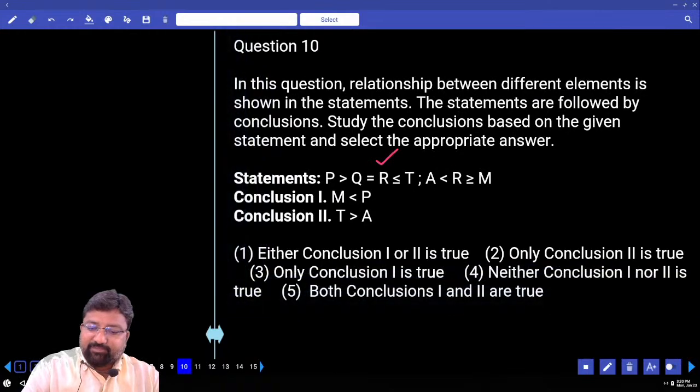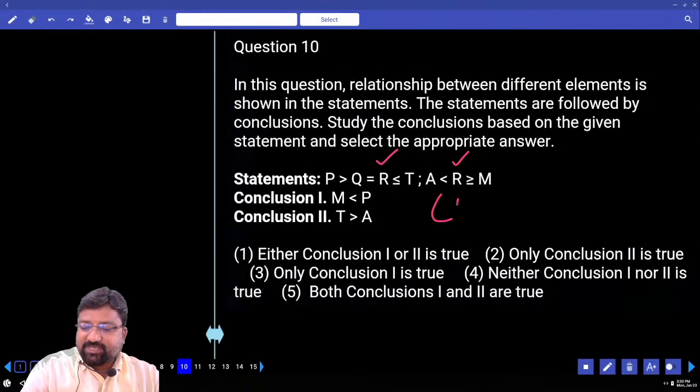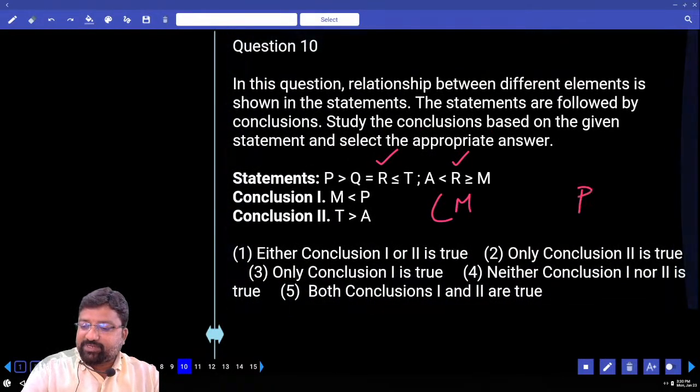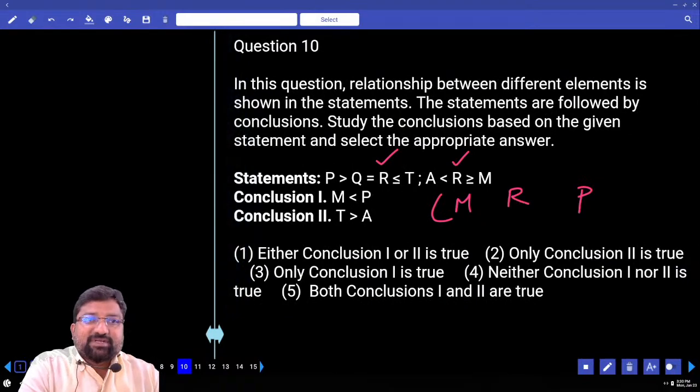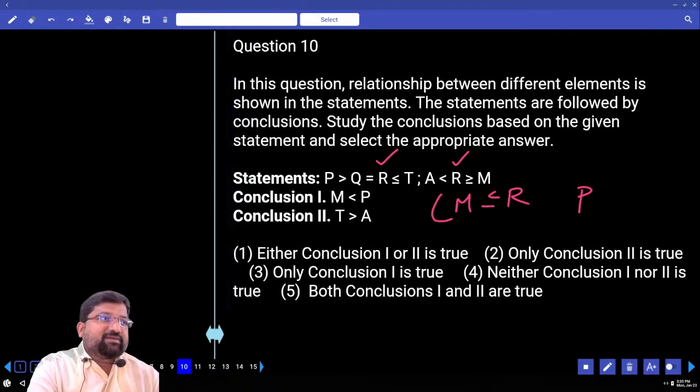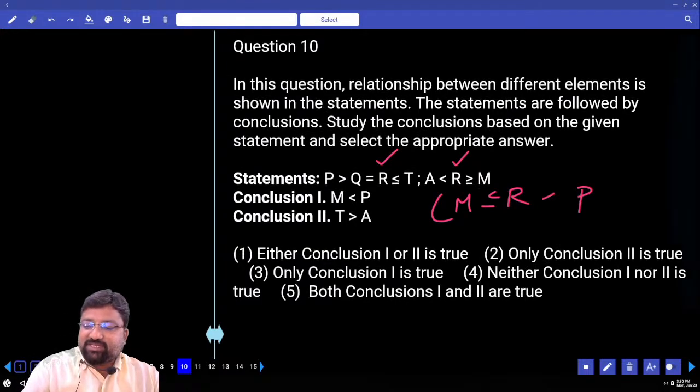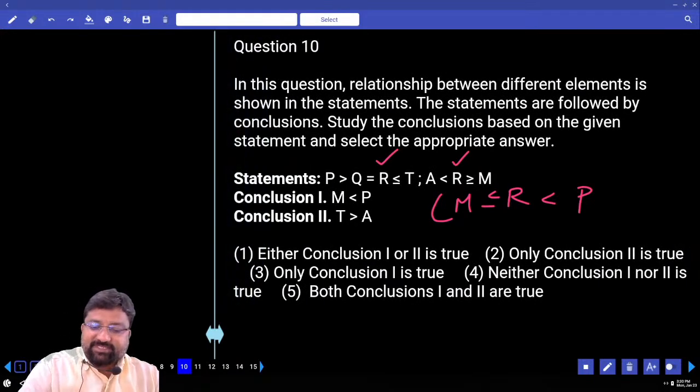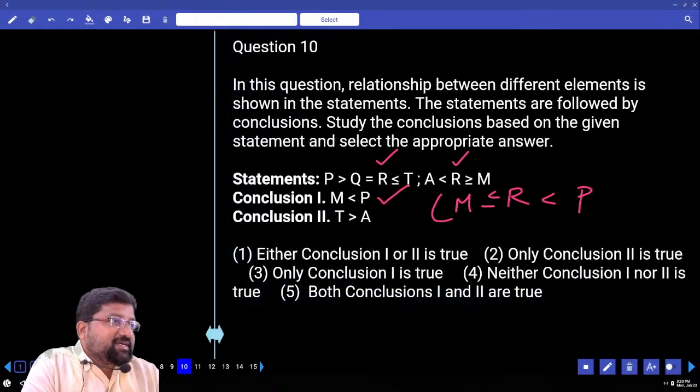R. M to P, I have to take the help of R. What others do is, they write M here, P here, and in the middle R. Then M to R, M less than or equals to R, reverse R greater than or equals to M. And then R is less than P. And then they say M less than P is sure, right.